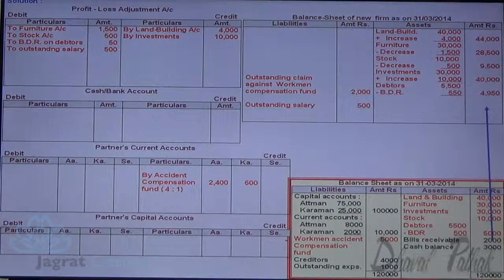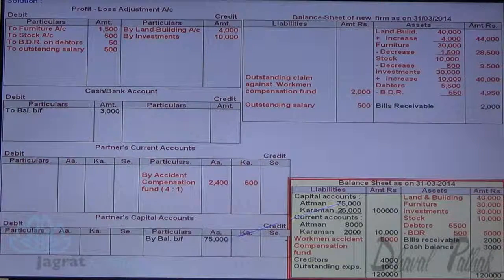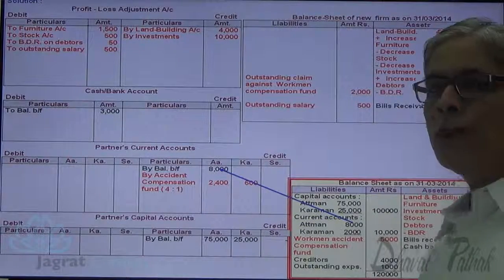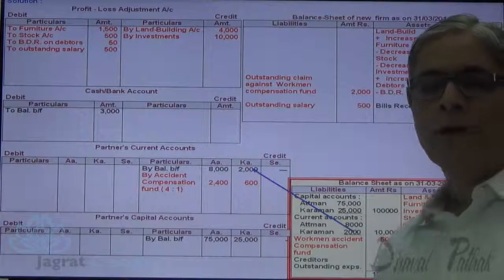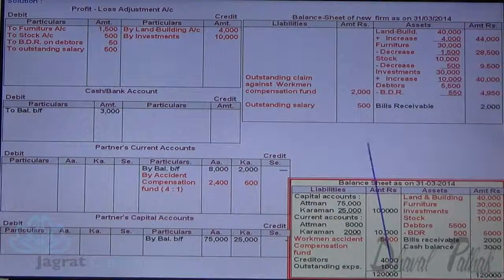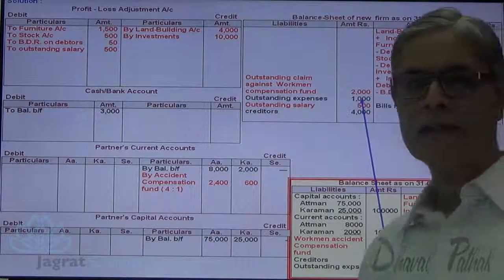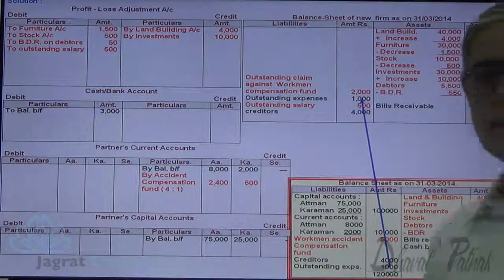Here I write bills receivable 2,000, cash balance brought forward, fixed capital account of Atman and Karman, current capital account credit balance: 8,000 is credited to Atman current capital account, 2,000 is a credit balance of Karman current capital account, that is also credited to Karman's capital account. Creditors 4,000 on the liability side, outstanding expenses 1,000, liability side same value as it was before. Now copy the balance sheet is over.